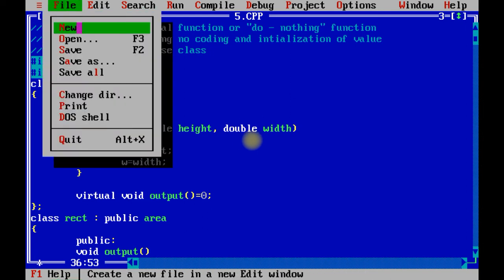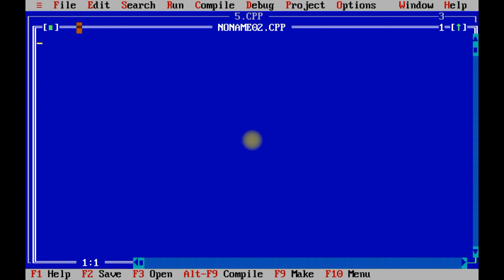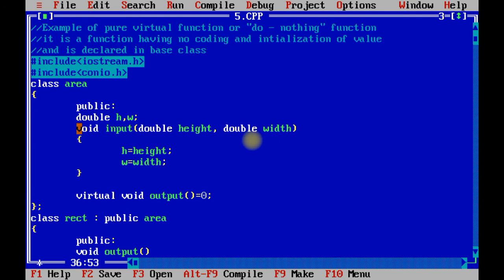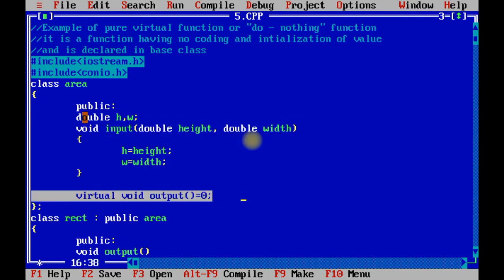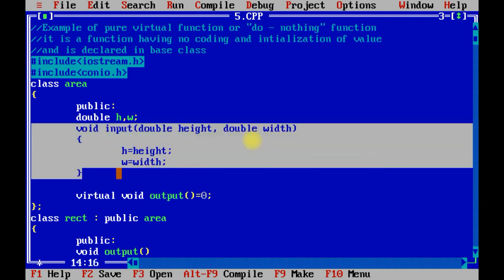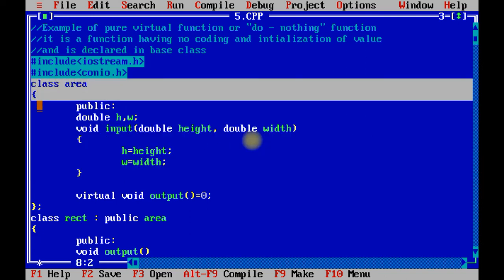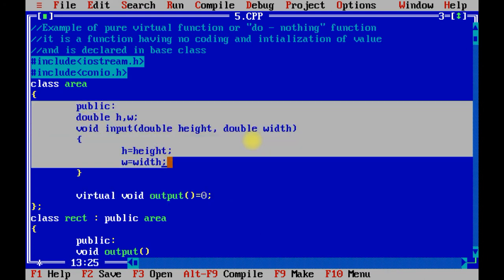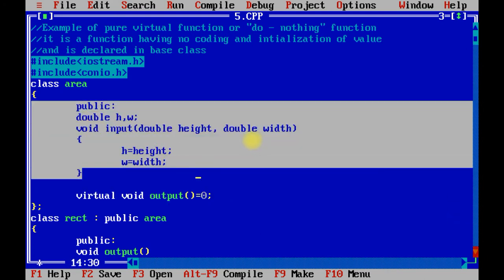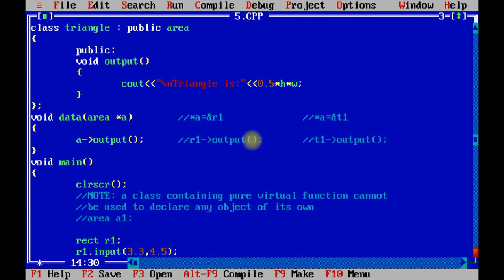Now I am going to implement one new program which is called an abstract class. Over here we have declared two different functions. One is a pure virtual function and the other is a simple function, right? So now we are going to create an abstract class. That means we are going to create a class which contains only pure virtual functions, and does not contain simple functions.